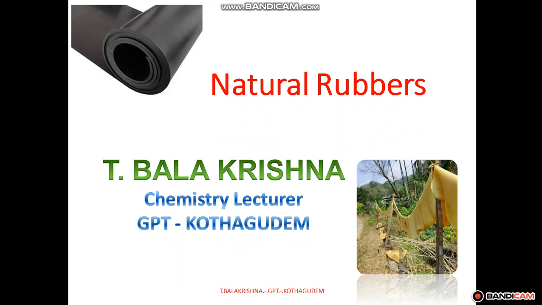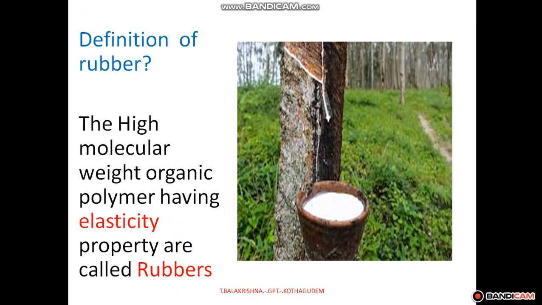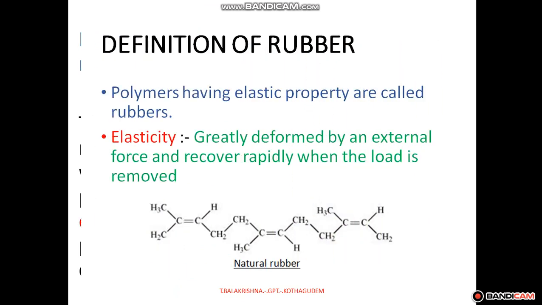Today our topic is natural rubber. Definition of rubber: a high molecular weight organic polymer having elasticity property is called rubber. What is meant by elasticity? Being greatly deformed by an external force and recovering rapidly when the load is removed is called elasticity.